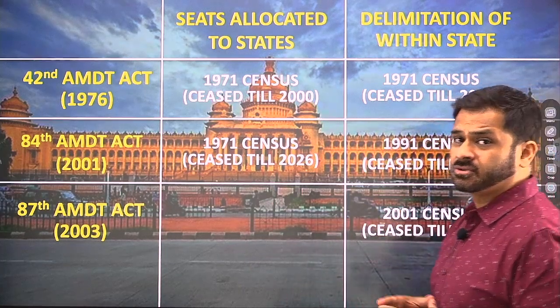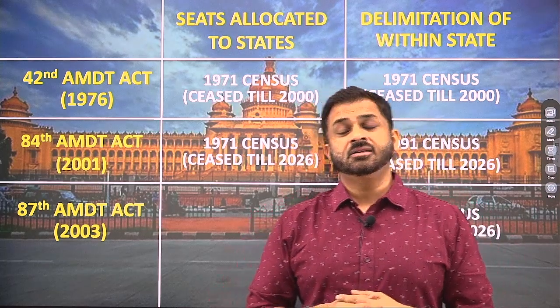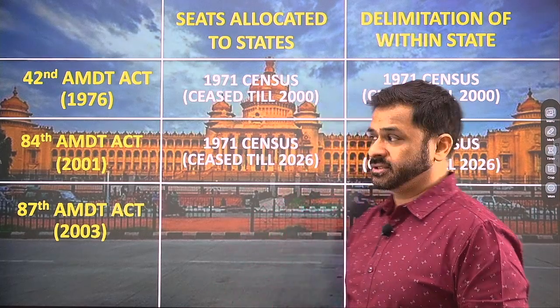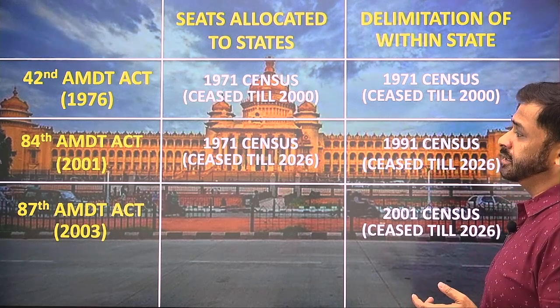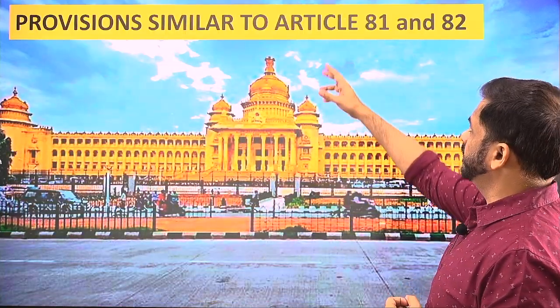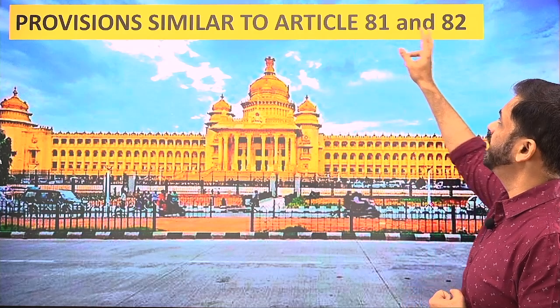Now let us also look into a little more on the process of delimitation. One more thing we need to be very clear about: as I mentioned two articles, right? For the Lok Sabha we have Article 81 and 82.